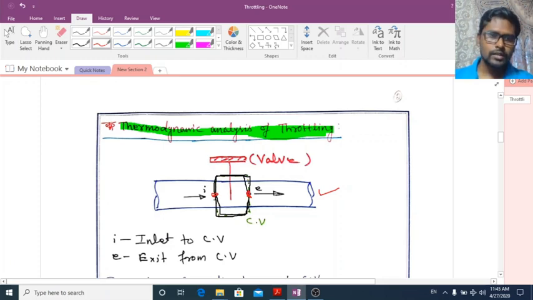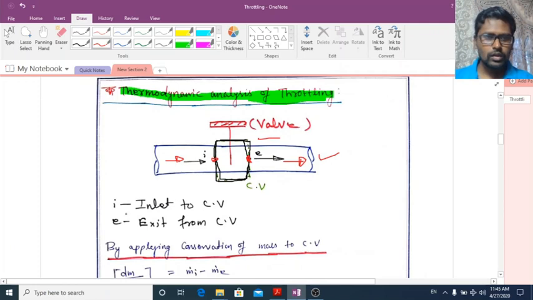Fluid is entering in this direction and coming out in this direction. So this is our control volume. Clear? I denotes the inlet to the control volume, E denotes the exit from the control volume. I for inlet, E for exit.